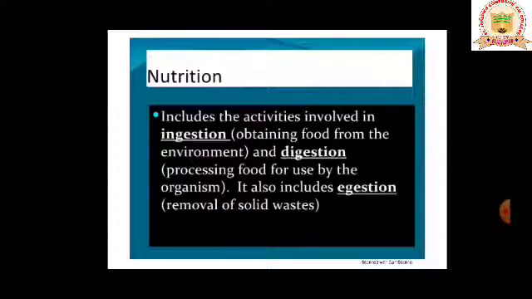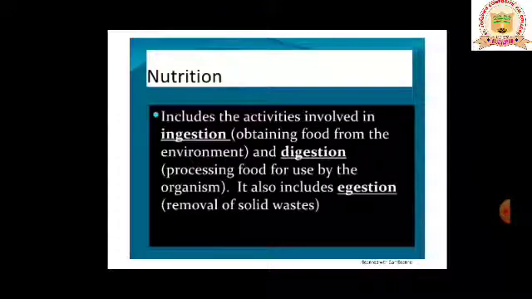They are self dependent to prepare their own food. So the organisms who can prepare their own food by themselves are said to be autotrophic. Coming to the heterotrophic, the organisms who depend upon others for the food are not able to prepare their food by themselves.